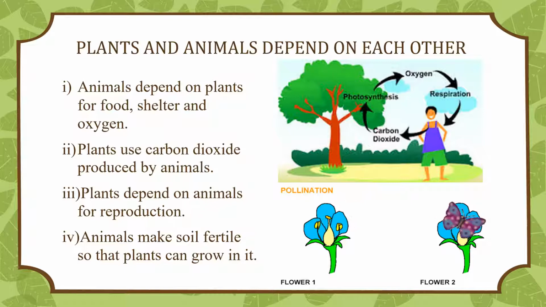During respiration, animals take in oxygen and give out carbon dioxide. This carbon dioxide is used by plants during photosynthesis. Plants depend on animals for reproduction. Animals such as butterflies and honeybees help plants to reproduce by pollinating flowers. Many varieties of plants grow over a large area because birds and animals eat their fleshy fruits and scatter their seeds.